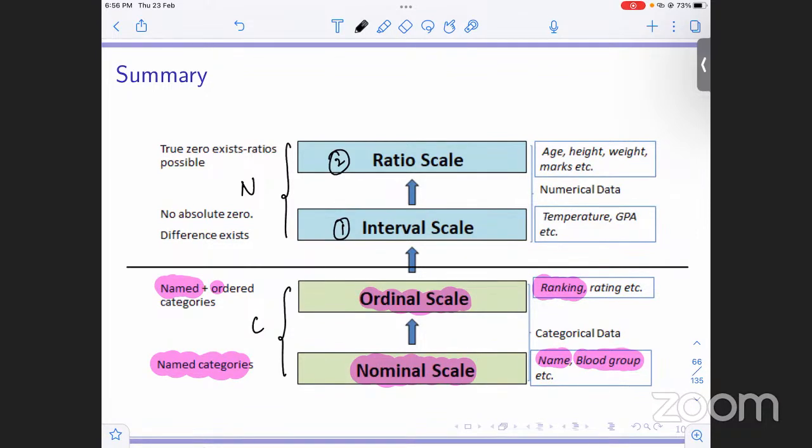And after that, what is the difference? The difference basically is that a true zero exists, and because of that, ratios are possible. Now what does true zero mean? As I explained, true zero basically coincides with the concept of nothingness. So that is all for these four scales of measurement.